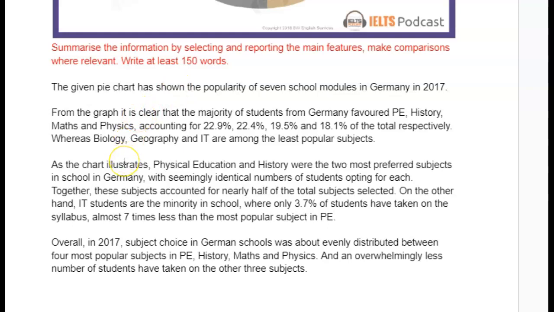Okay. All right, from the graph, it is clear that the majority of students from Germany favored PE, history, maths, and physics, accounting for 22.9, 22.4 of the total, respectively. Okay. Whereas does not start a sentence unless it has two clauses. So what do I mean? I mean, whereas is like while, where it has to combine two contrasting pieces of information in a sentence. So like essentially you take two sentences and you combine them with whereas. So I don't like it just like this on its own.